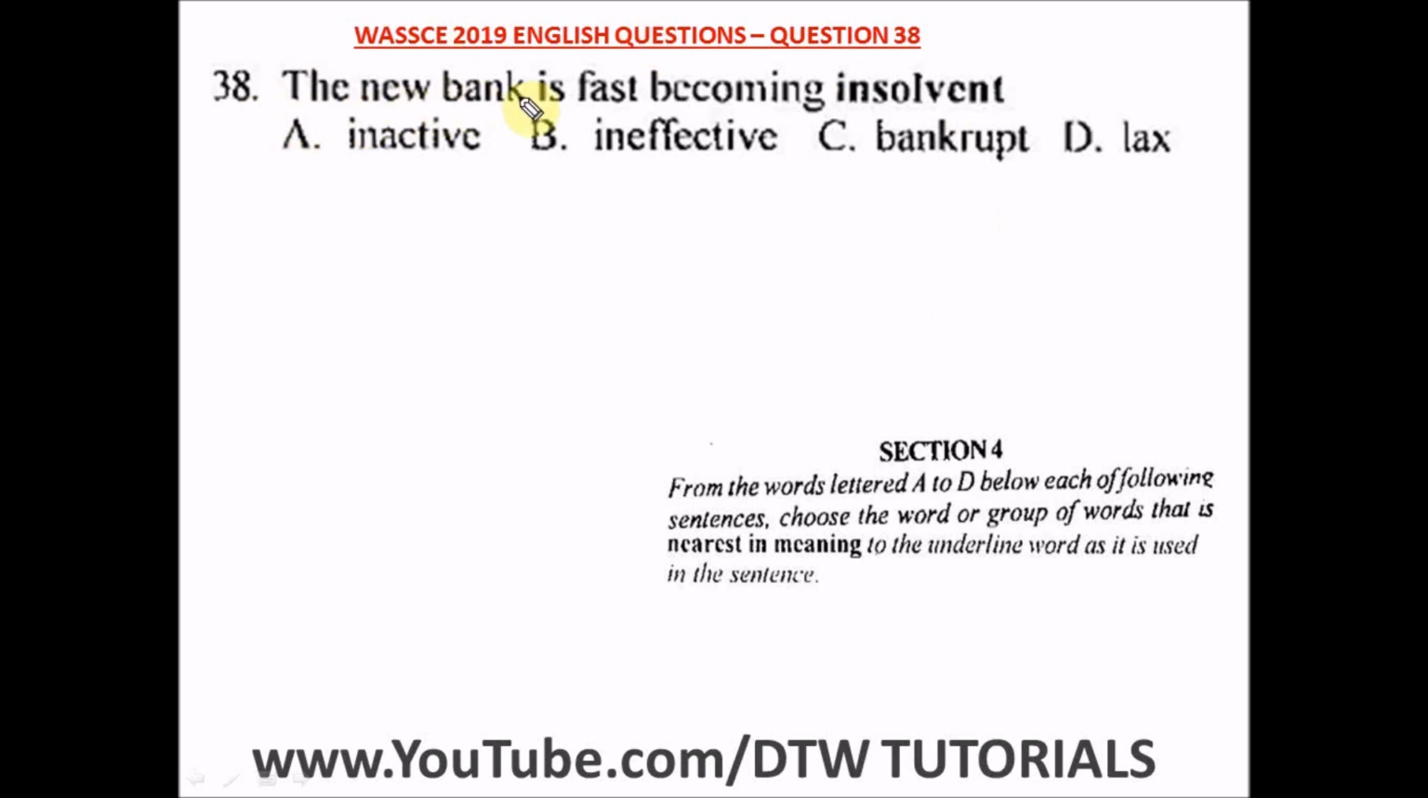It says the new bank is fast becoming insolvent. All right, what's the meaning of the word insolvent? Definitely bankrupt. Not inactive, not ineffective, not lax. When you say a bank is insolvent, it means the bank is becoming bankrupt. So this is the nearest meaning to the word insolvent. So our answer is option C.